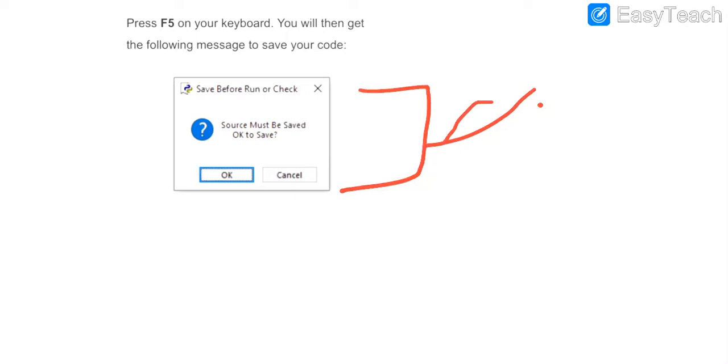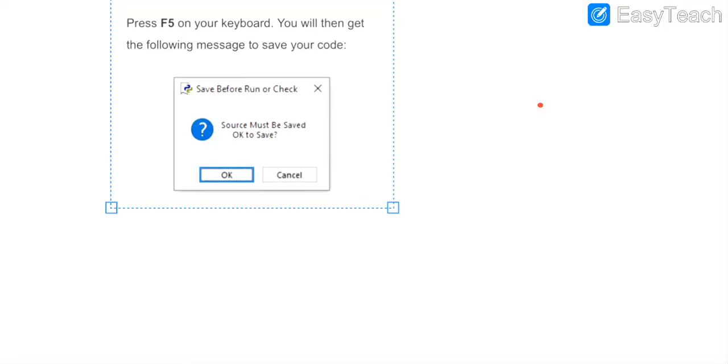It will ask you to save your program first before executing it. So very first we need to save our program. For that we will click on the OK button here. You will choose the location of the file where you want to save and write the name.